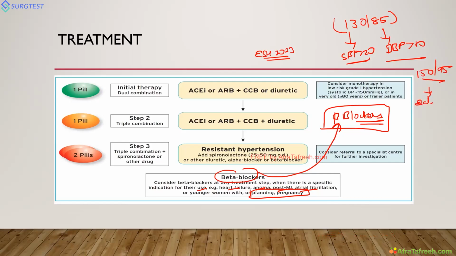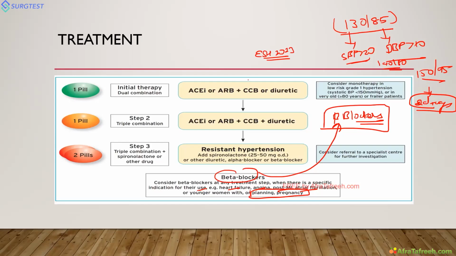Everything we have to combine. Combination is used; single drugs have no use. Single drugs we use whenever the patient is old age, frail, and the patient's BP is not more than 20 from 130 and not more than 10 from 85. So whenever the patient's BP is around 140/80, you think about whether you need to treat, and that patient you can treat with a single drug. But whenever the patient has more than 20 systolic above 130 and diastolic more than 10 above 85, you have to start with 2 drugs.